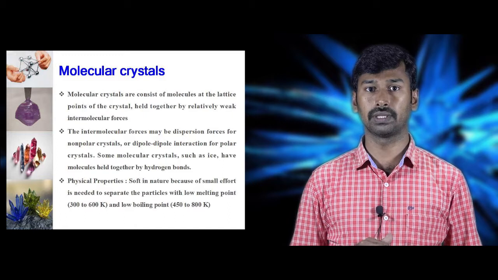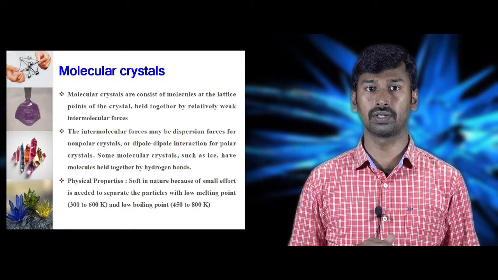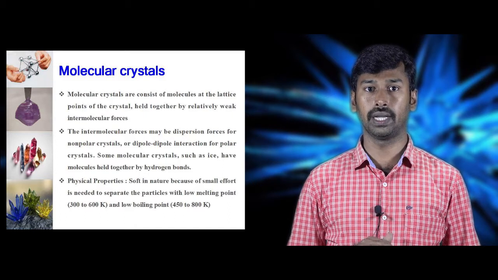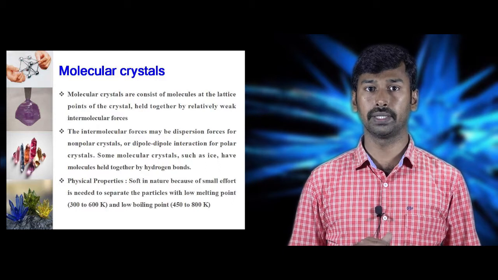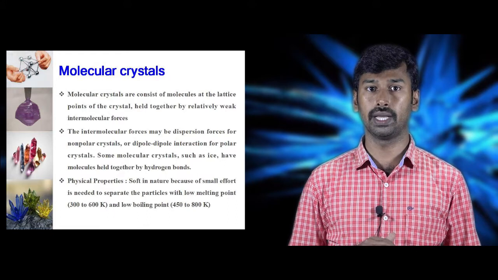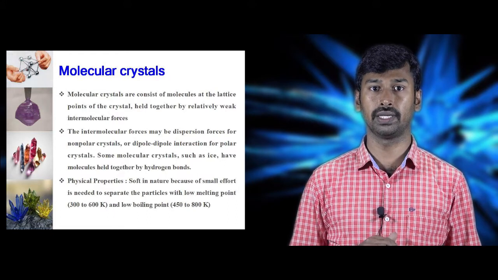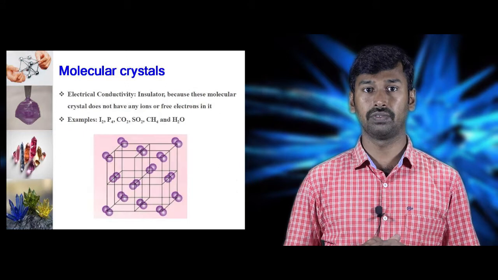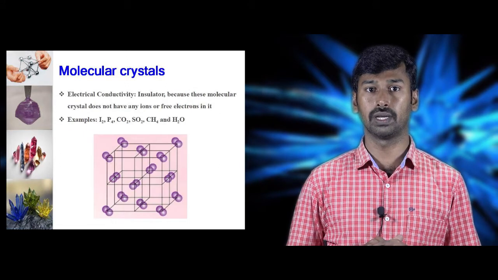The physical properties of these molecular crystals are soft with low melting point and boiling point. The low melting points are in the range of 300 to 600 Kelvin and the low boiling points are in the range of 450 to 800 Kelvin. The figure shows the schematic representation of the molecular crystals, that is nothing but carbon dioxide crystals.